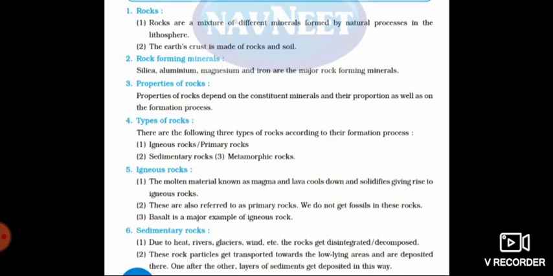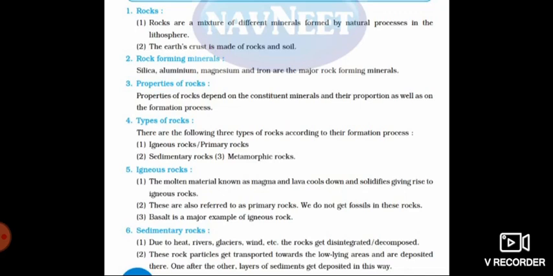Okay, so this is not found because it is coming out from the earth, from a volcano. It is coming like a burning thing, it comes out. In that we don't get fossils. Yes or no? Fossils, when we get, if an animal or plant is there, on that if something falls, if a stone is there on that leaf, after some days that leaf will turn to net, isn't it?